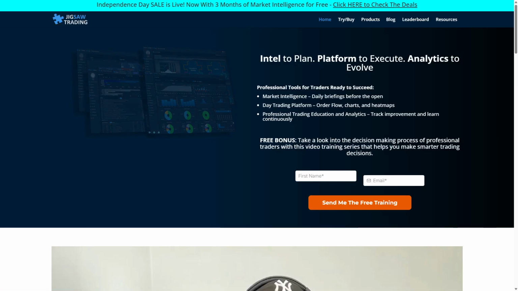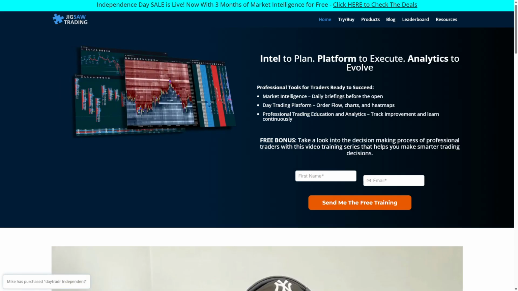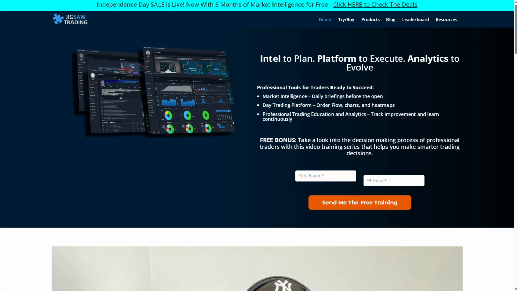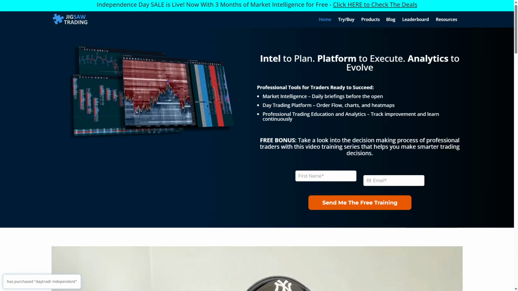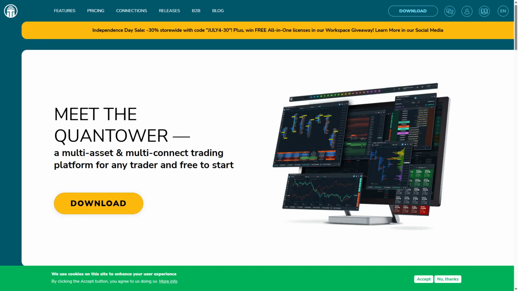Jigsaw Trading versus Quantower. Choosing the right trading platform can transform how you analyze markets without overwhelming complexity. Jigsaw offers depth in order flow, while Quantower focuses on versatile multi-asset trading tools. Jigsaw Trading and Quantower serve traders with distinct approaches. Jigsaw centers on order flow and market depth analysis, ideal for futures traders. Quantower delivers a flexible, multi-asset platform with extensive charting and connectivity, suited for a broader range of markets.